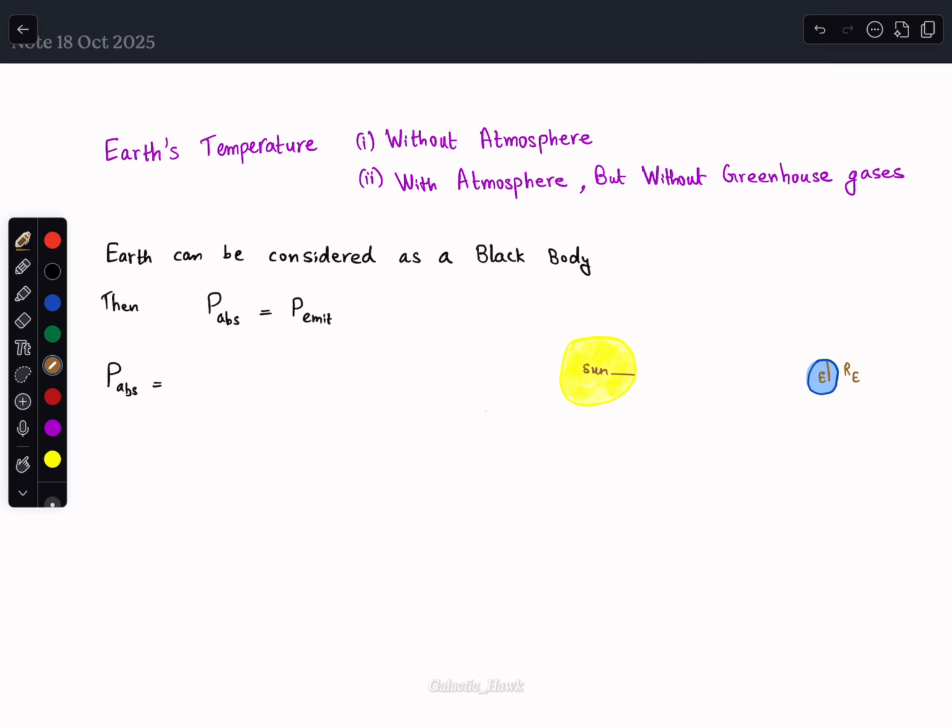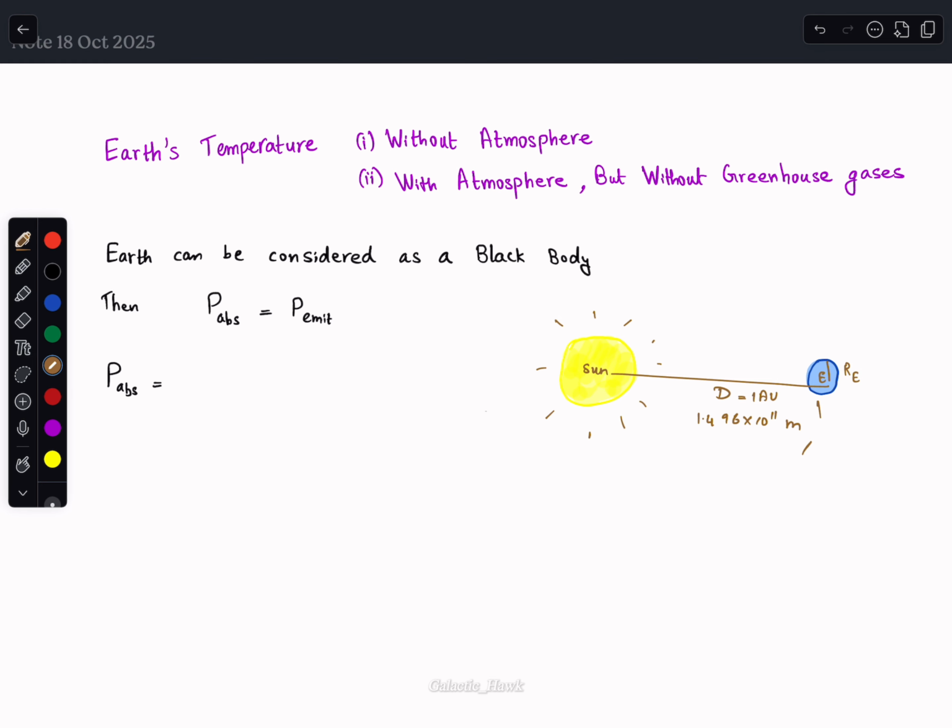Let them be at a distance of d, which is equivalent to 1 astronomical unit, that is 1.496 times 10 raised to 11 meters. The total amount of energy emitted per unit time by the sun is its luminosity. It is uniform in all directions. So what is the total energy per unit time per unit area that is reaching the earth?